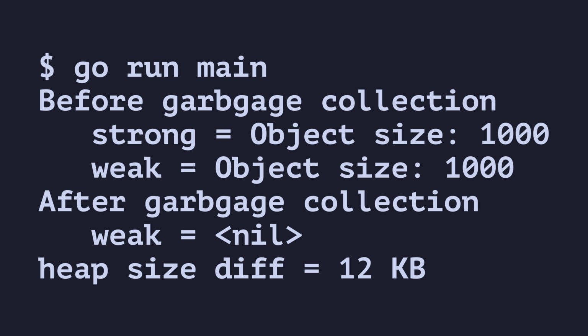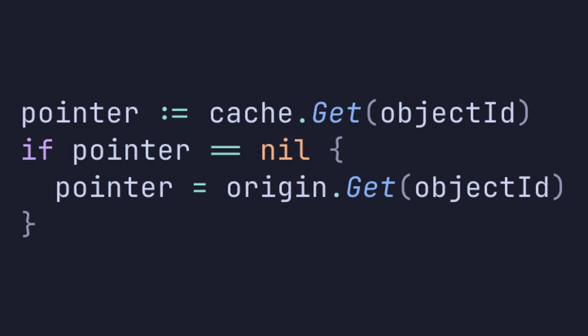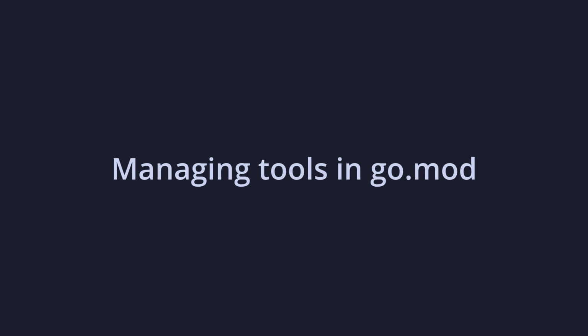This has happened because the weak pointer was not counted towards the reachability of the object, only the strong pointer was. An example use case of weak pointers is for a cache, where we want objects to be able to expire and be removed, despite still having a pointer. We can perform a nil check on the pointer to see if the object is still cached, or if we need to refresh it. Go 1.24 eliminates the need for tools.go, allowing us to track versions of our tools in go.mod.